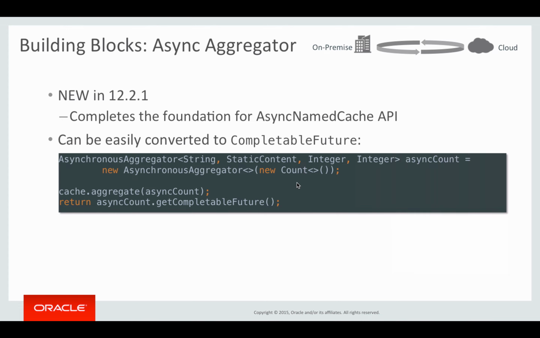Both of these low-level features, entry processors and aggregators, can be used directly, but there is rarely a need to do so. I'm sure you'll agree once you see the examples that the higher level Async API that we implemented on top of them makes our life much easier and makes the implementation of async applications on top of Coherence much simpler. So let's take a look at the Async API and then we'll move on to the demos.